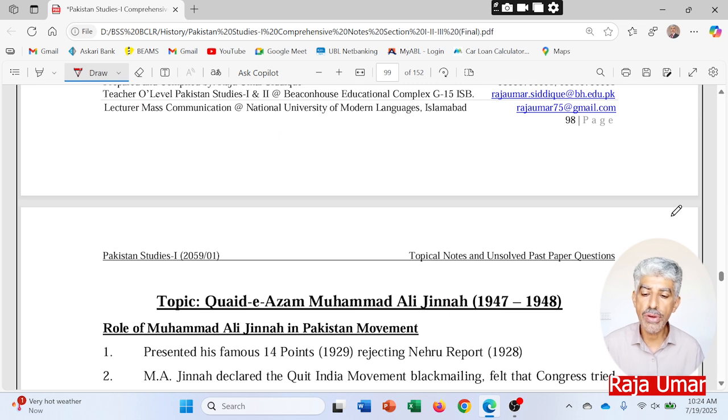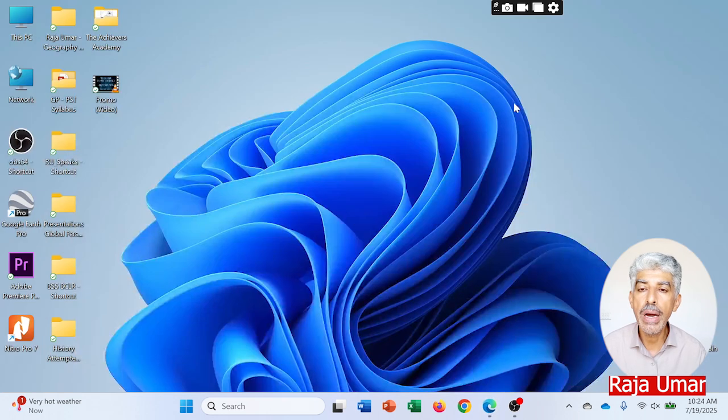And in the next lesson we'll talk about the role of Quaid-e-Azam as the first governor of Pakistan, and then we will also discuss the role of Quaid-e-Azam as the leader of Pakistan, leader of the All India Muslim League, and what was his role during the Pakistan movement. I mean, when he joined the All India Muslim League in 1913, since then, what was his role in the politics of the subcontinent? That would be our next lesson.